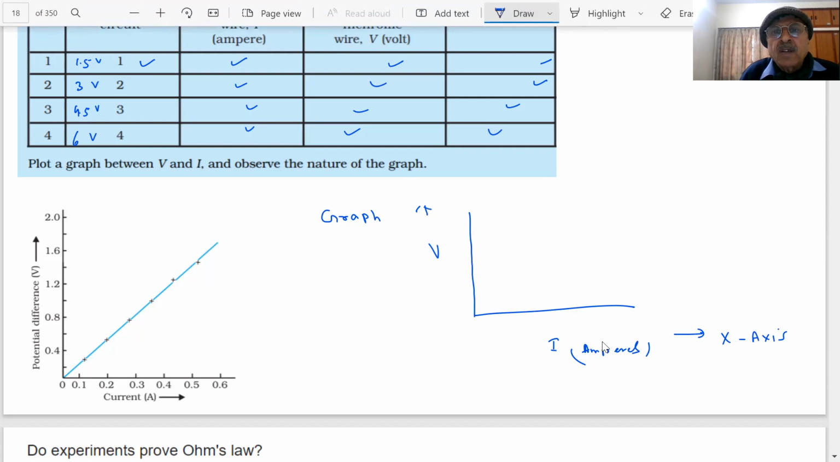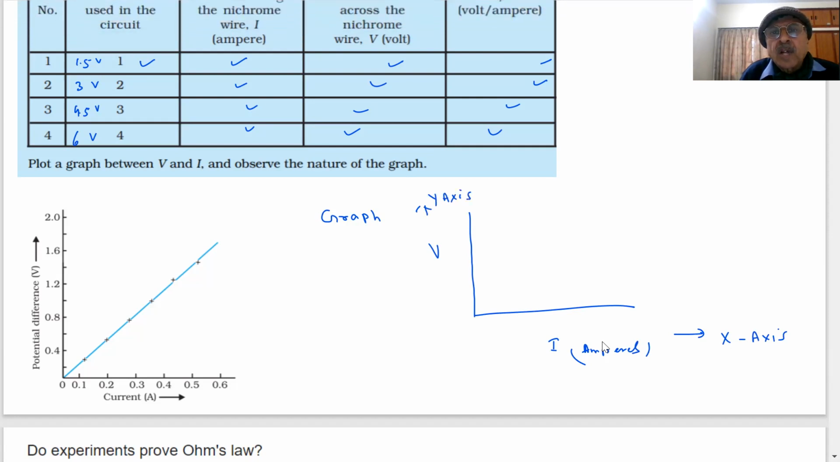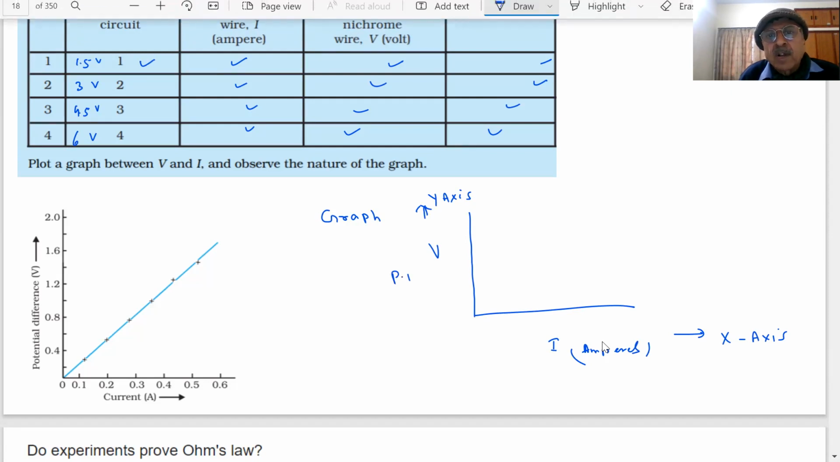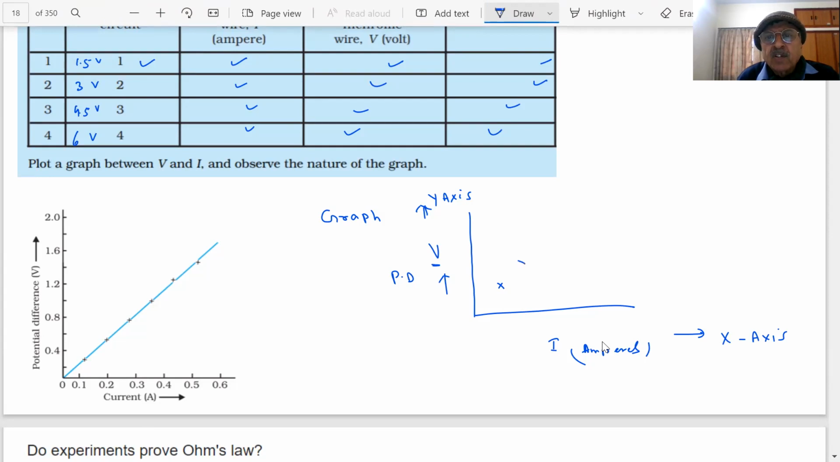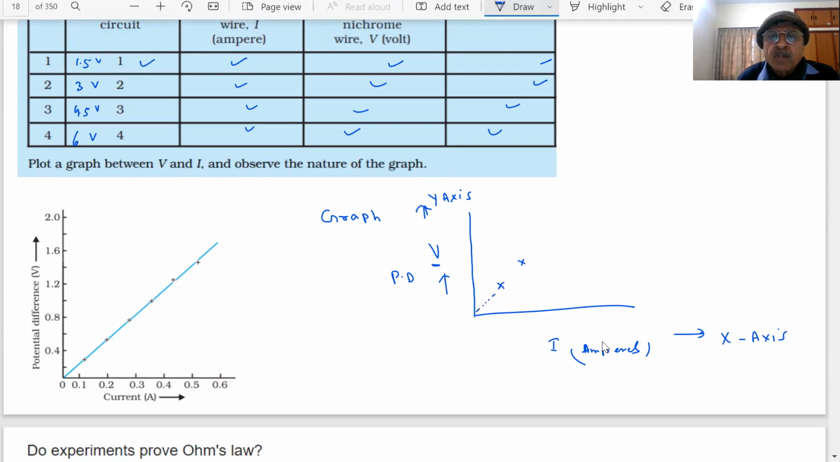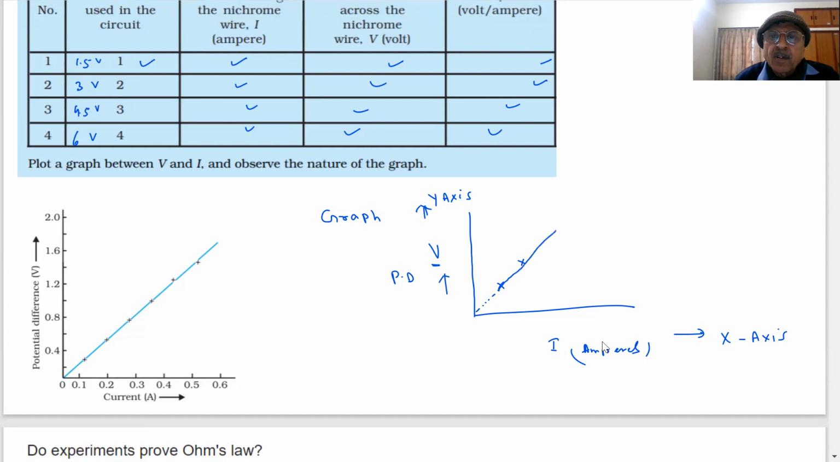And this is called my y-axis. You know how to draw the graphs already. Two axes are there. This is nothing but the potential difference in volts. What we found, student, after doing the experiment, here is a representation of this. As we increase the current, the potential difference also increased, and what we got is a straight line. This is a graph of the straight line.